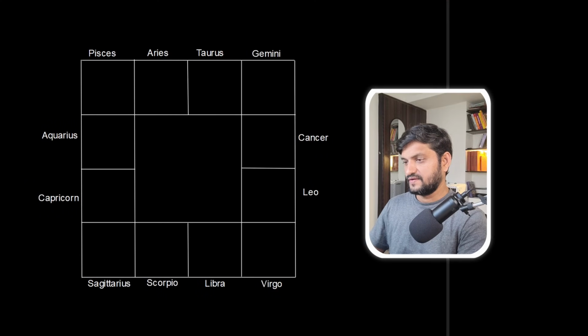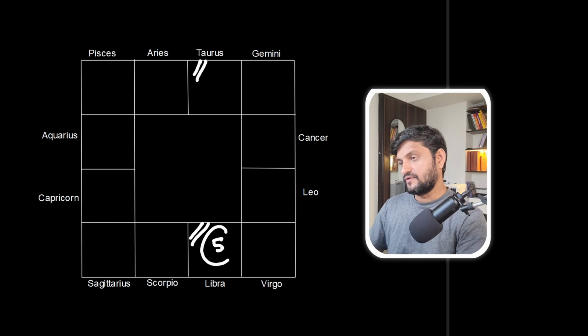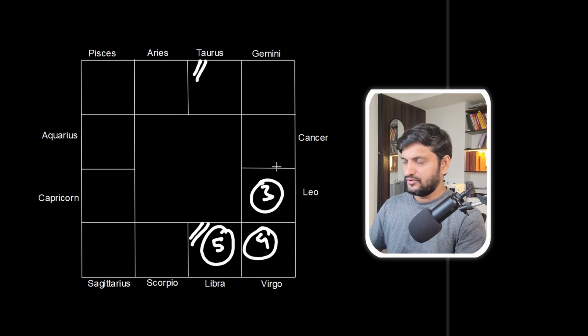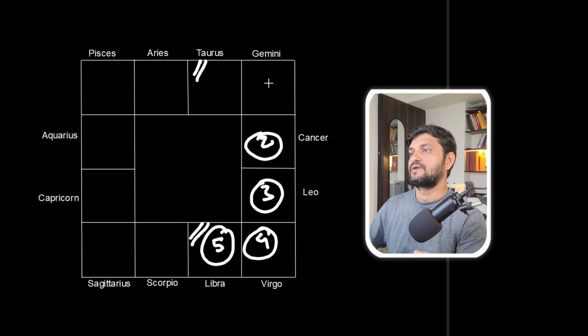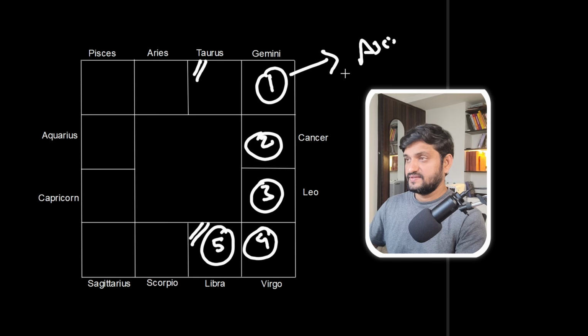Bhruguja Kshetre, as in Libra is the house of Venus and Taurus is the house of Venus. Panchame Bhruguja Kshetre, the fifth house has to be a house of Venus, that is Libra or Taurus. For Libra to become the fifth house, Virgo will become the fourth house, Leo will be the third house, the second house will be Cancer, and the first house will be Gemini. So this has to be the ascendant. Only when Gemini is the ascendant can the fifth house be Libra.